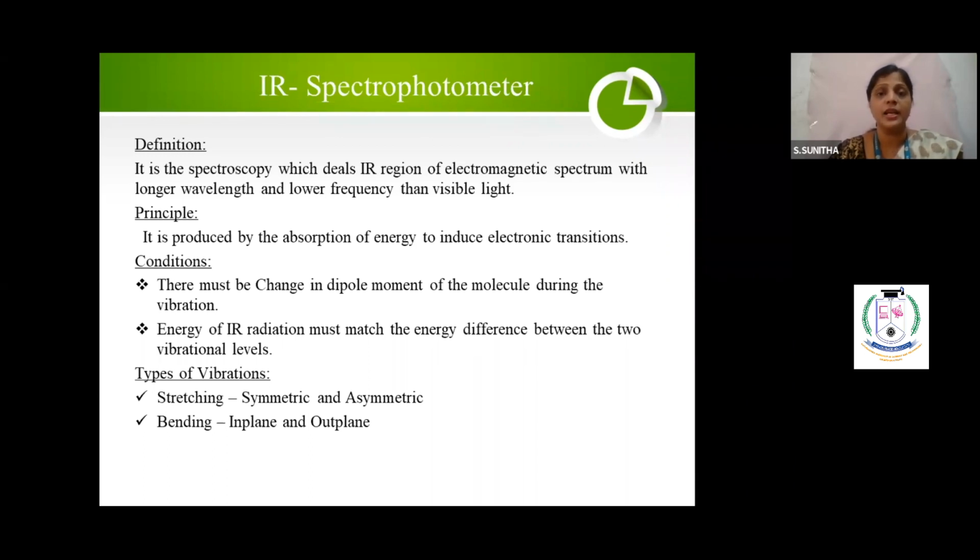Now, what is the principle? There, what is the principle? Absorption of light. Here, what is the principle? Absorption of energy. Principles you should be very clear about when you are writing about a spectroscopic technique. What is the principle? Absorption of energy. Once it absorbs the energy, it will not keep quiet. It will undergo some transition. You might know what types of transitions are possible: sigma to sigma star, pi to pi star, n to pi star, n to sigma star. Those are all the transitions.